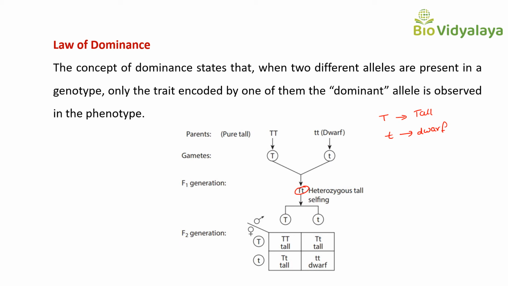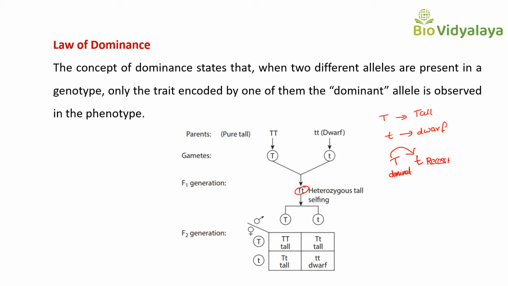That means capital T is expressing and small t is not expressing, because capital T is masking the expression of small t. So capital T is the dominant allele and small t is the recessive allele.